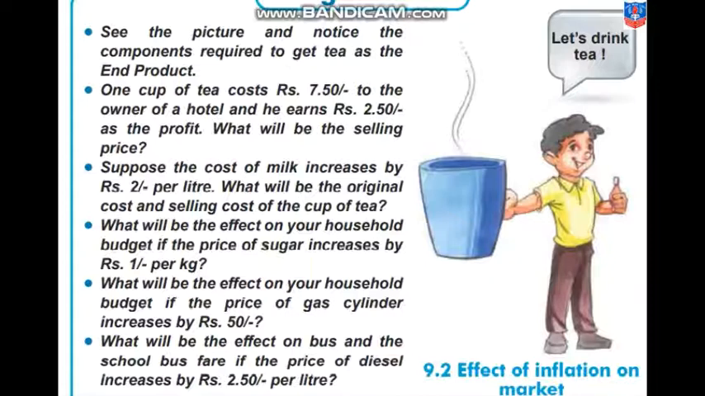What will be the effect on your household budget if the price of sugar increases by rupees 1 per kg? Depends on how much sugar you are using in your house. अगर 1 रुपया भी per kg पे increase होता है, suppose you are using 5 kg of sugar in say 15 days, तो 5 रुपया in 15 days बढ़ गया. That means in a month it will increase around 10 rupees. So accordingly you have to write.